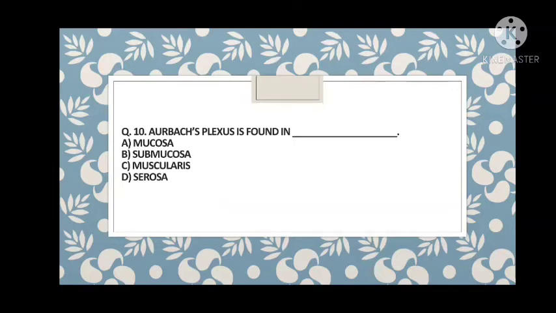Meissner's and myenteric. Myenteric, myo means muscle. Myo will be found in the muscularis. And here Meissner's plexus is found in the submucosa. It will be very funny if I tell you, but it makes you remember the thing. Submucosa and Meissner's plexus: Meissner's means maza, and submucosa means subway.